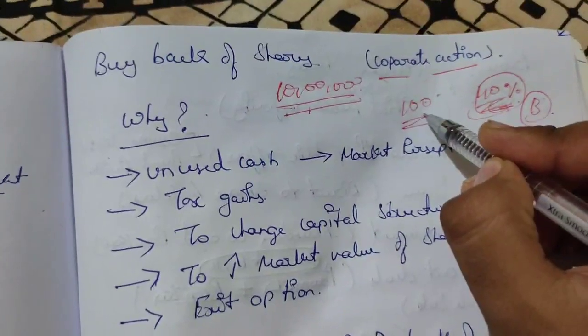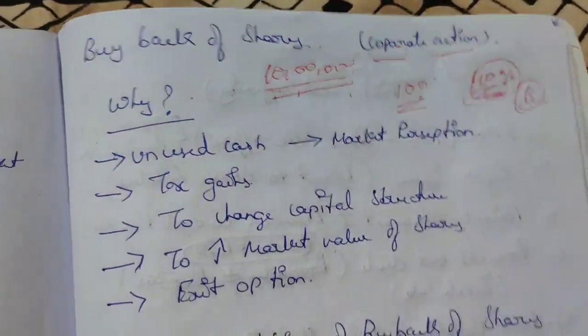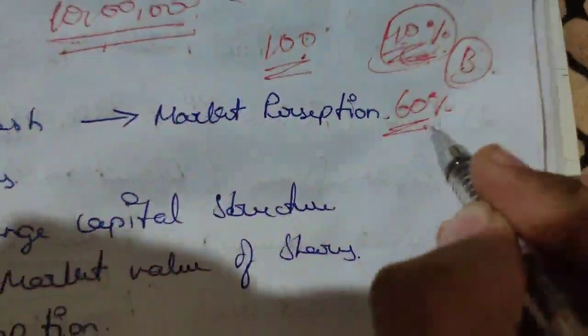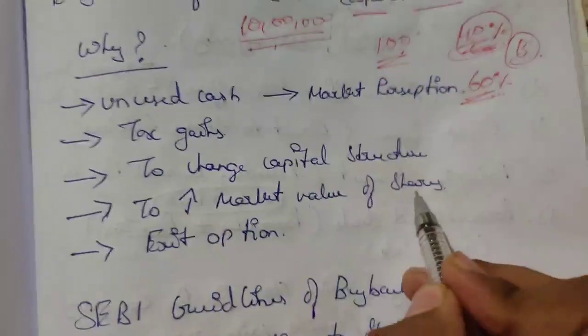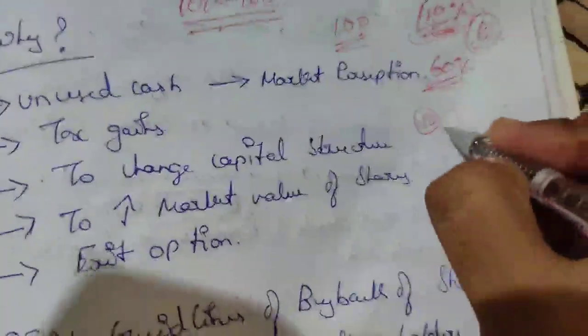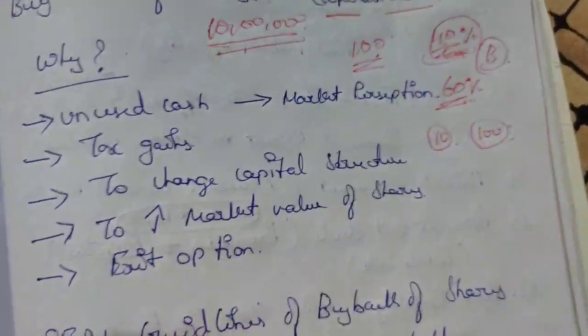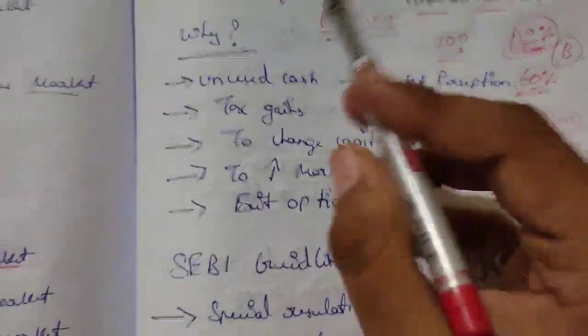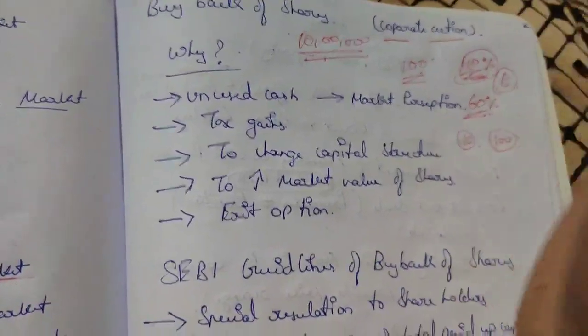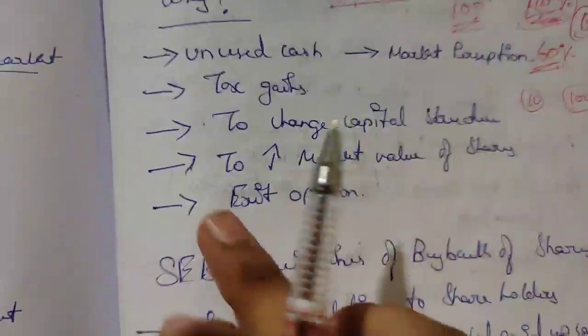Now there were 100 shares, 40 were removed, next we have 60 shares. For these 60 shares, the market value is increased. First the share was 10 rupees, now the share price is 100 rupees because of this buyback. Because now the company has fewer members, so the dividend will go up.